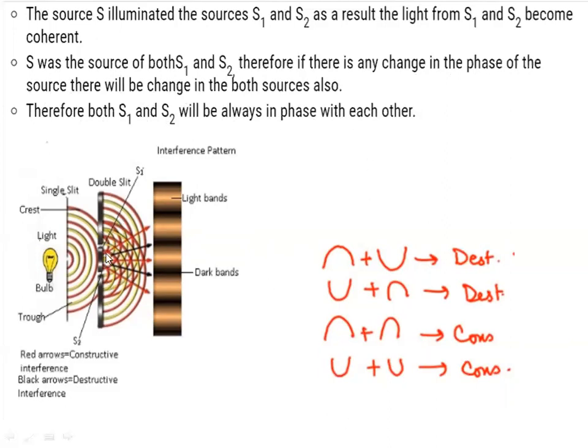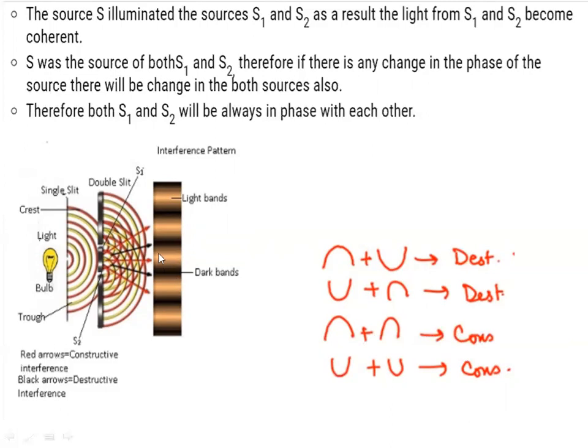So while the waves are intersecting each other, what will happen? Where the yellow and red meet over here, there is a destructive interference. Then red and yellow where they meet here, it is destructive interference. Yellow and yellow where they meet here, there will be constructive interference.